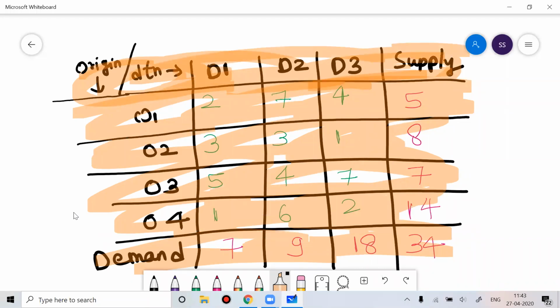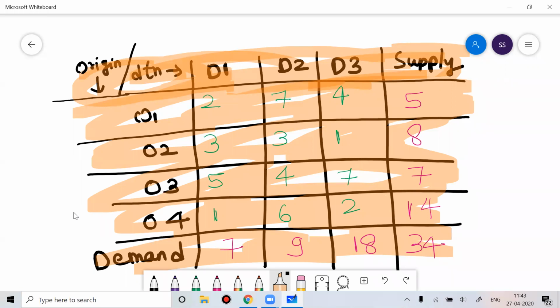So it doesn't matter whether this table is a rectangular matrix or a square matrix, that is not relevant for us. After this transportation problem, I'll teach you something called the assignment problem. For the assignment problem, the matrix should be a square matrix. Assignment problems are a derivative of transportation problems, which we'll do once we are done with transportation problem.